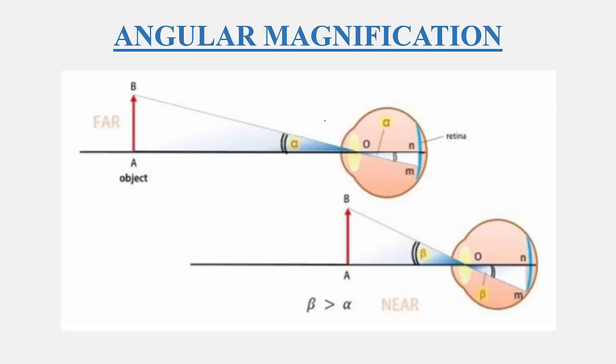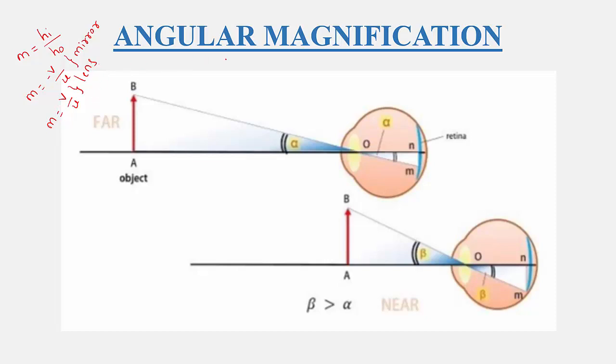As we already studied linear magnification, we know that it is given by the equation m equal to hi divided by ho, that is, height of image to the height of object, or m equal to minus v divided by u for spherical mirrors, or m equal to plus v by u for lenses. So we have studied linear magnification in spherical mirrors and lenses.